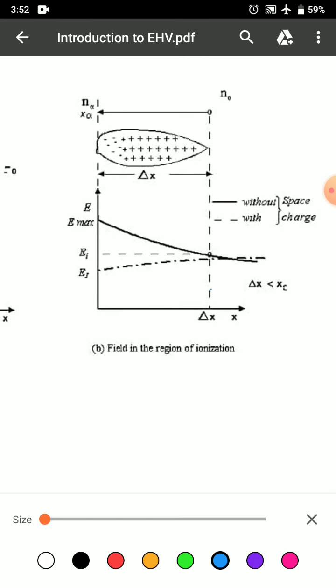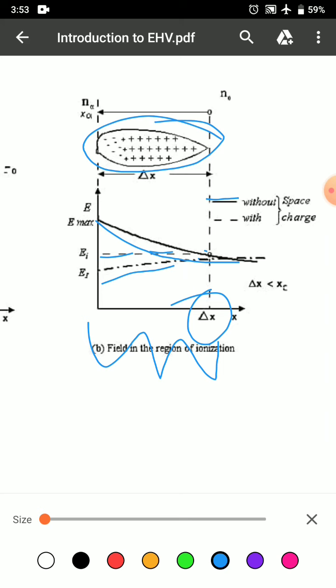The space del x is explained here. A positive space charge due to heavy and slow ions remains at the back. It has slow movement, resulting in weakening of the electrical field, causing breakdown, and discharge occurs. The dark lines show the field with space charge and another one without space charge. The avalanche is shown here for a short distance del x.